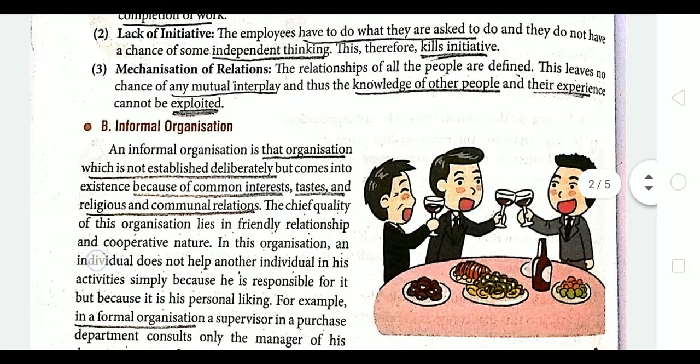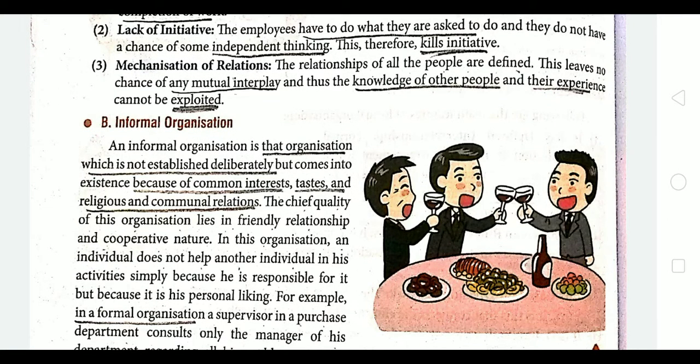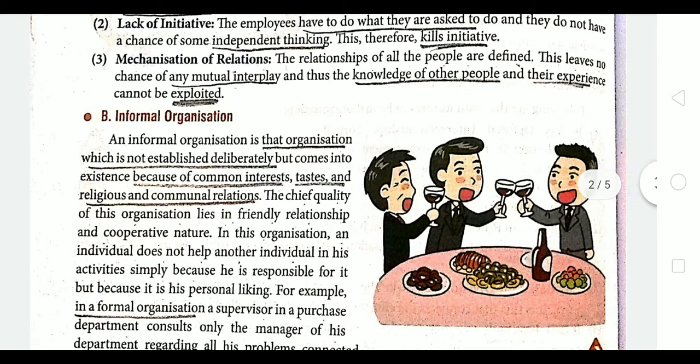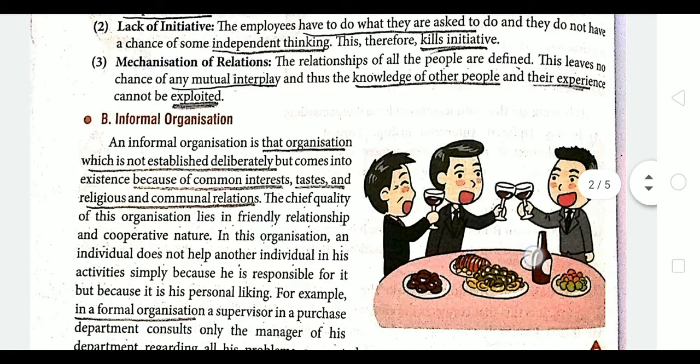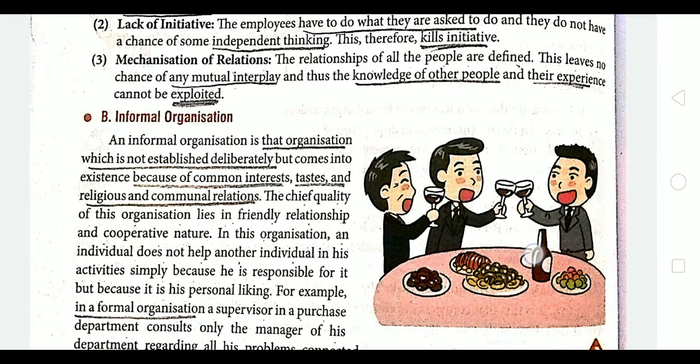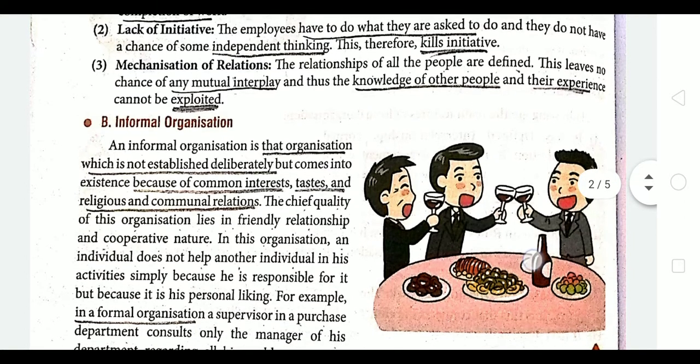Next is mechanization of relationships. Now the relationships of the people are defined. We know who is the superior and who is the subordinate. So no mutual interplay, that means no mutual relationships can be established. There is no chance of establishing any mutual relationship, and automatically the knowledge of the other people remains unexploited, and their experience also cannot be exploited. That means we cannot share experience or knowledge with other people. Each and everything is confined to only a particular task, and that task is the accomplishment of the organizational goals.